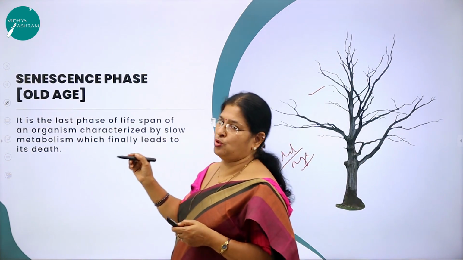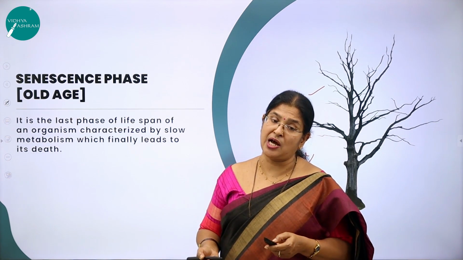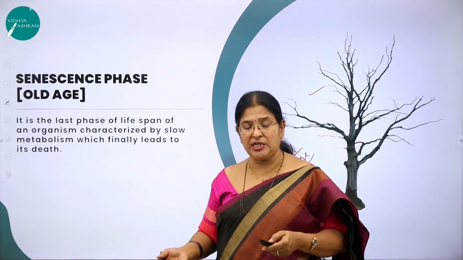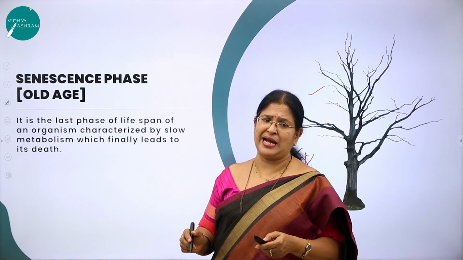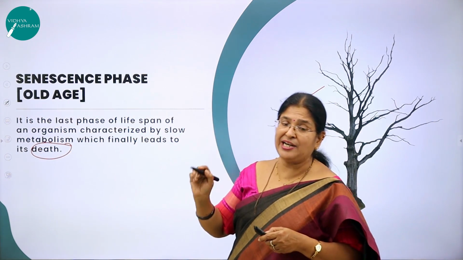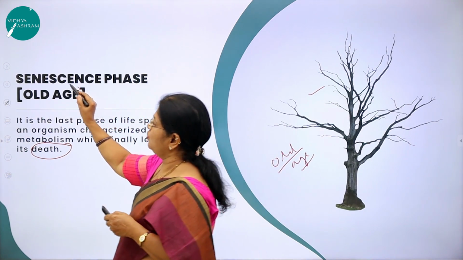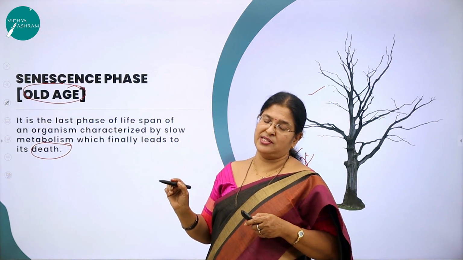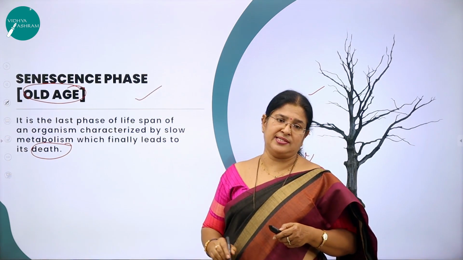No. As we grow old, the metabolic activities start slowing down, and ultimately they stop functioning. When all the metabolic activity stops, what do you call that? Death. That is the end of the organism. Hence we use the word old age. It's the last phase of the lifespan of an organism. In a sexually reproducing organism, the last phase is called the senescent phase.